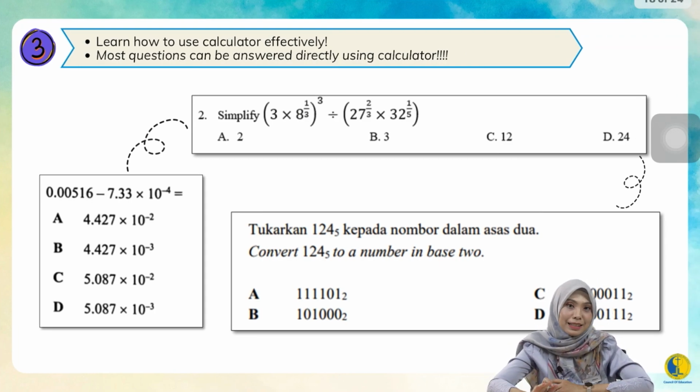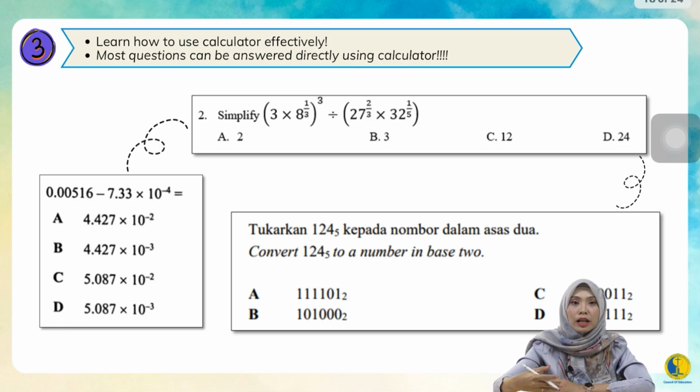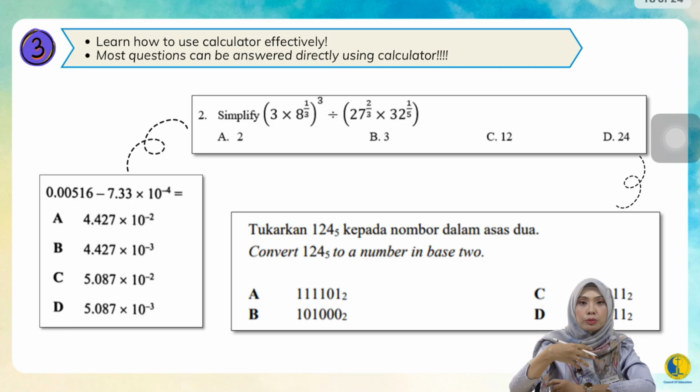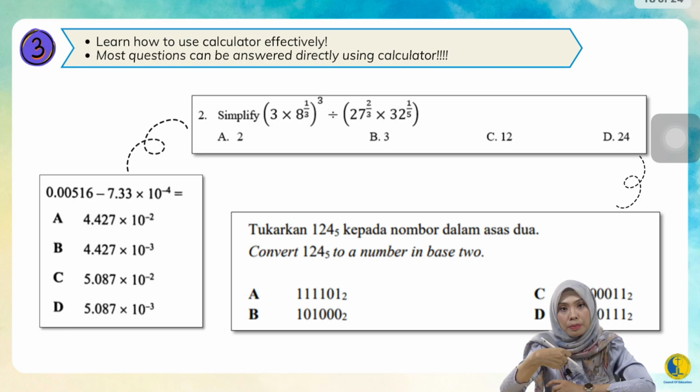Okay, next tips. Tip number 3 for paper 1. Let's go back to our first problem just now, before we took a break. With your 40 questions in paper 1, you always don't have enough time to complete all, because you thought it's maths. Maths requires calculations. Then I told you, you're wrong, because some questions just need your logical thinking, correct or not? Same goes to tip number 3.